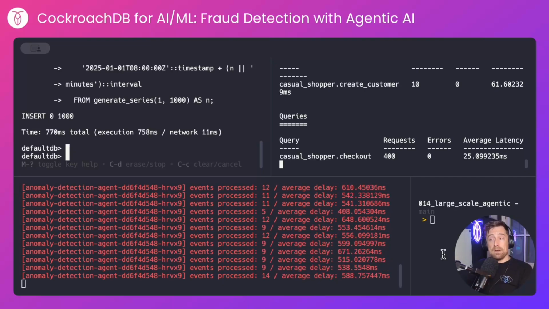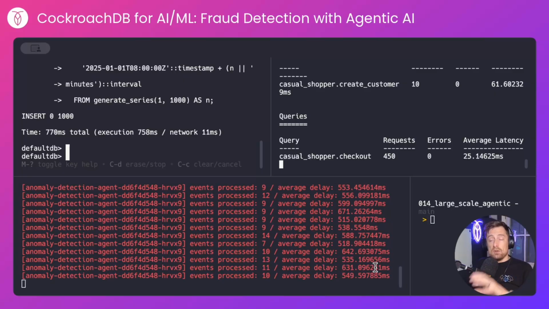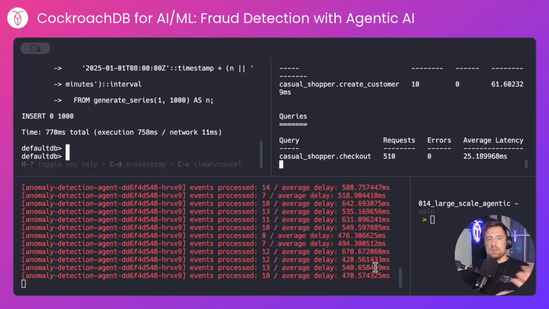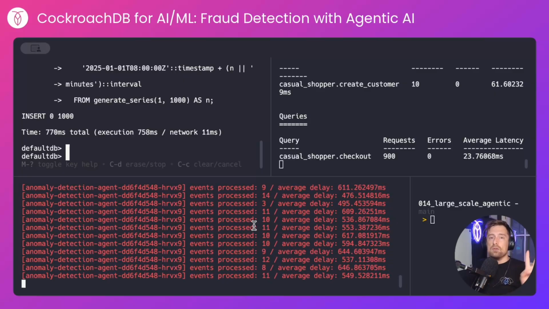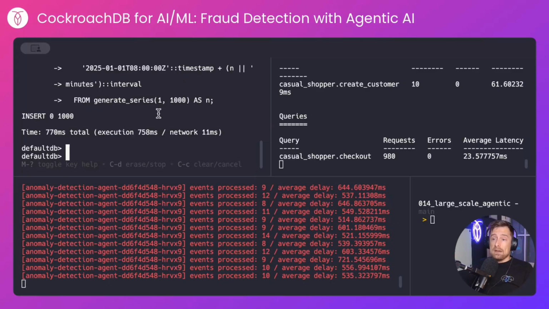So customer makes a purchase, and around half a second later, the anomaly agent is aware of that purchase and is doing its part of the fraud detection workflow. All of these events are within the normal bounds of a purchase, so nothing's being flagged as anomalous yet. Let's create an anomaly now.